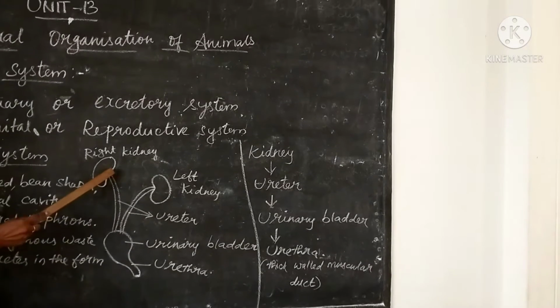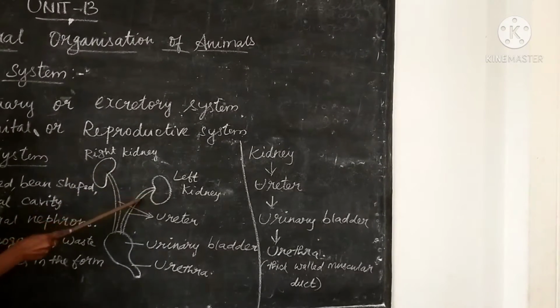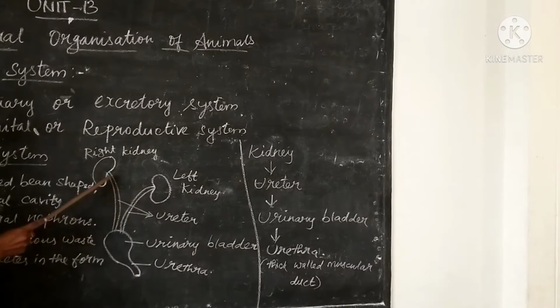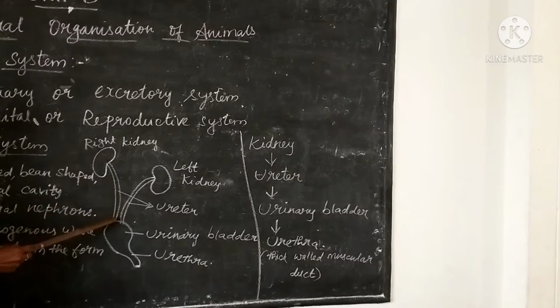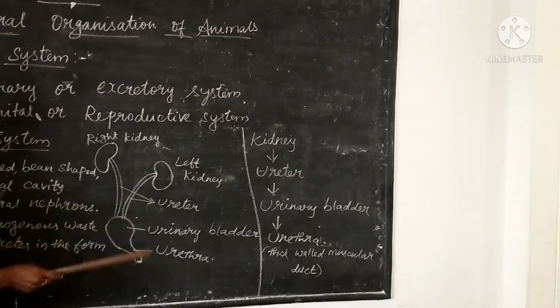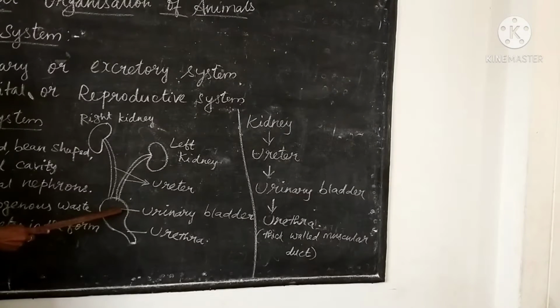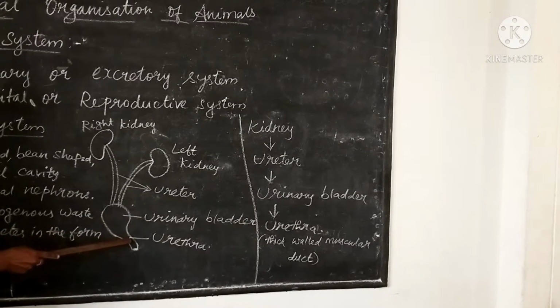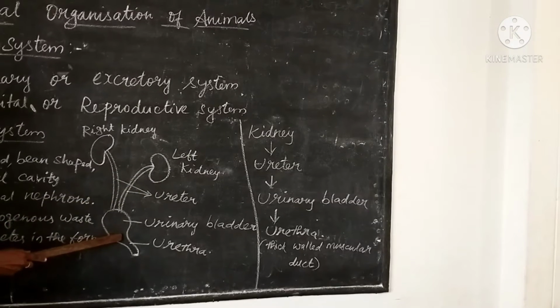Tube-like structures we call ureters. Ureters arise from both the kidneys. Look at the picture, ureters arise from both the kidneys and open into the posterior side of the urinary bladder. Look at the picture, urinary bladder. Then it leads to the urethra. The urinary bladder leads to the urethra. So this is the excretory system of rabbit.